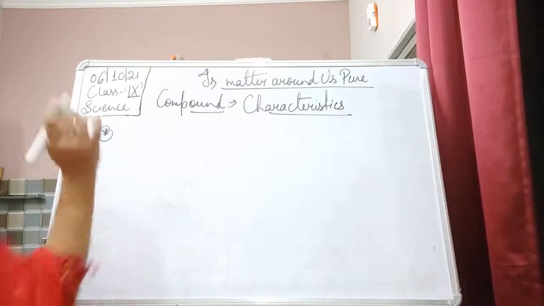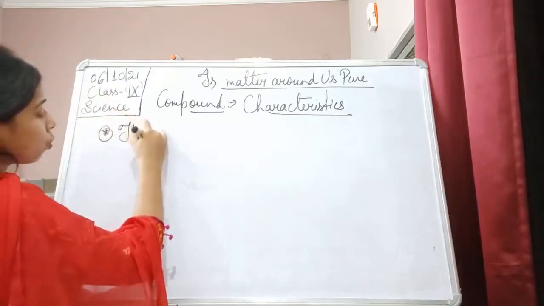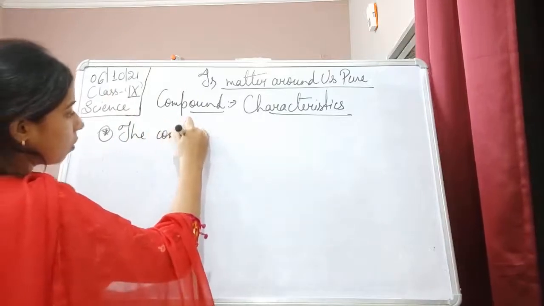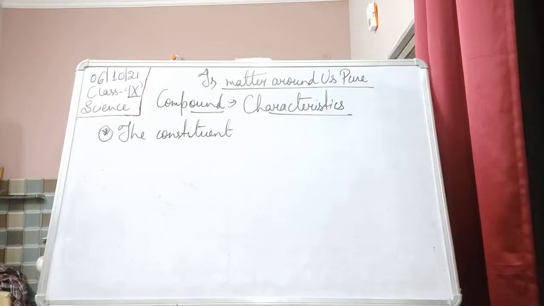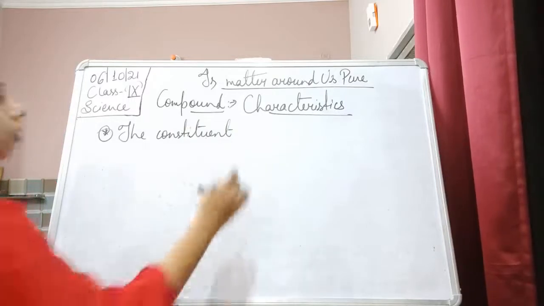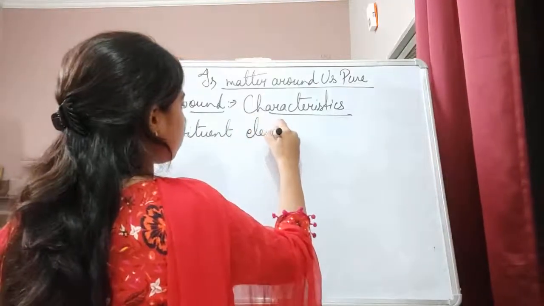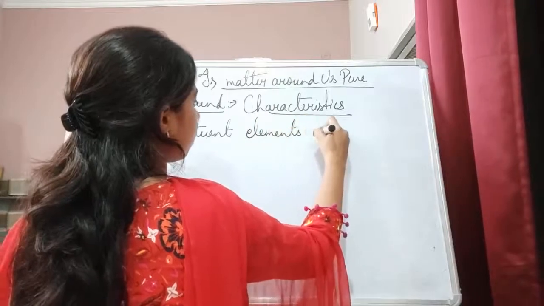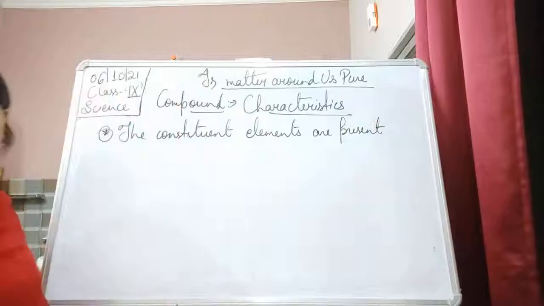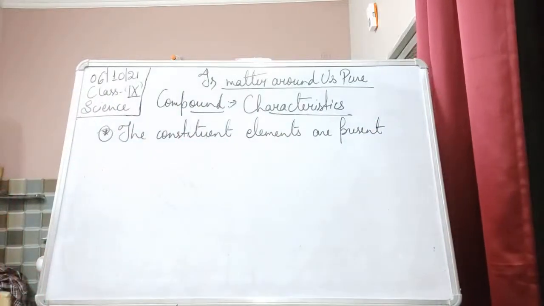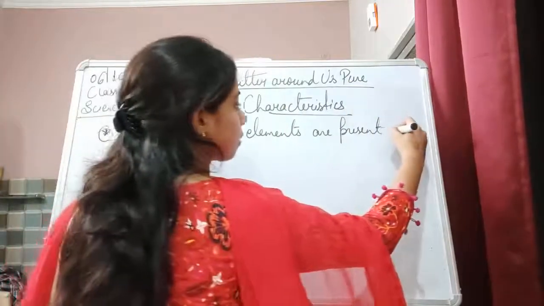In a compound, the constituent elements are present in a definite proportion by mass.